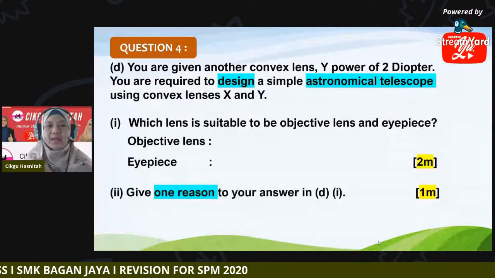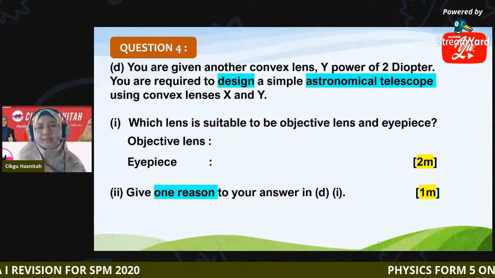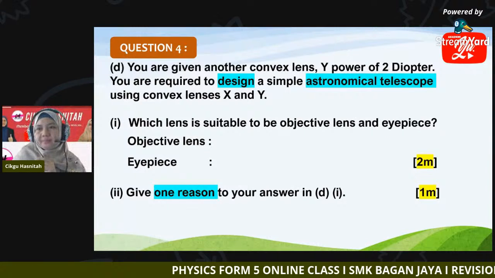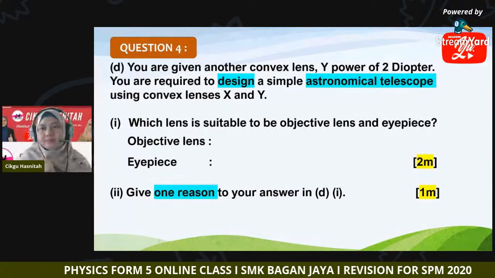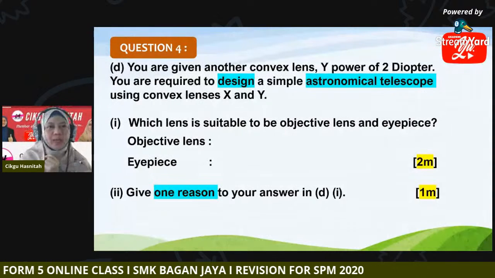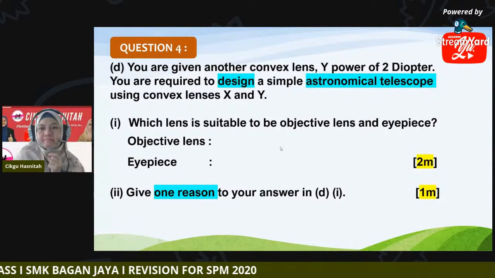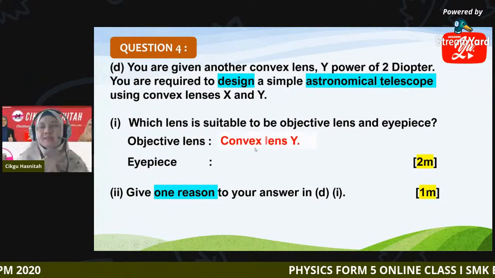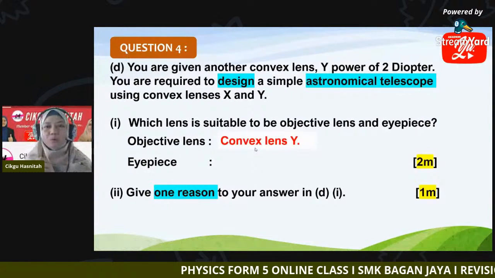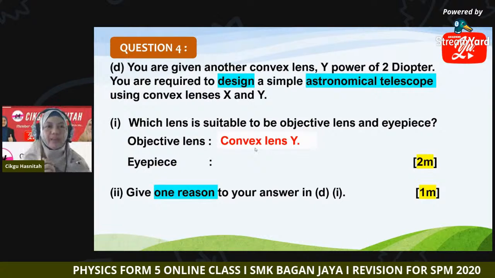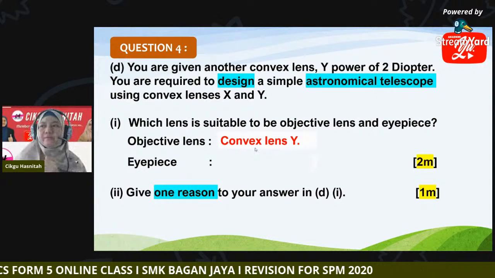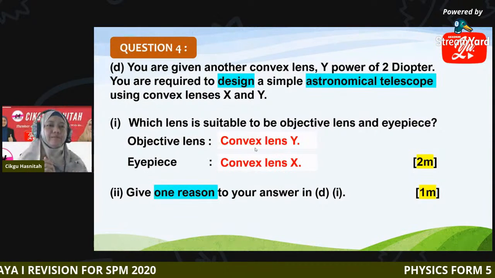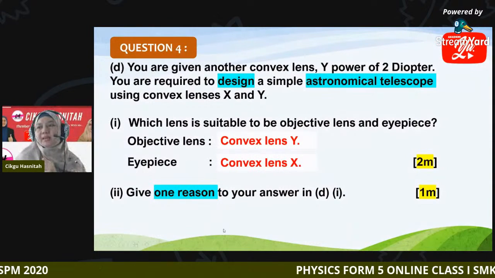X is for what? Y is for what? Anyone? What do you say? Okay, so to make the objective lens, we use convex lens Y, while for the eyepiece, we use convex lens X. Why the eyepiece convex lens X? This is because,